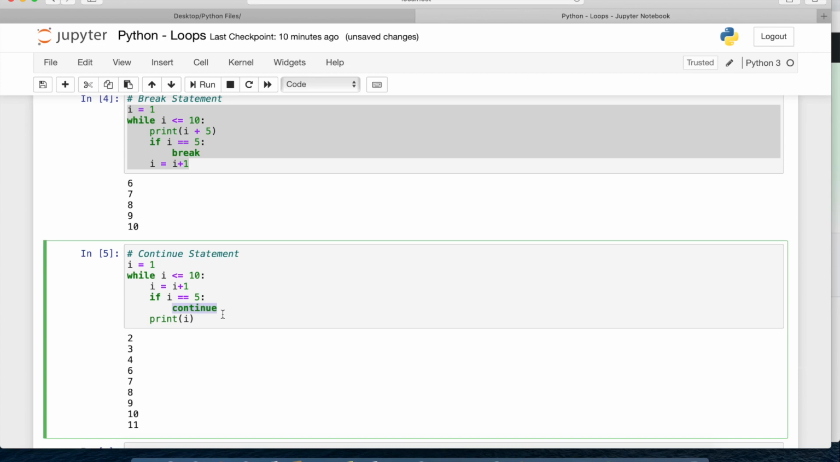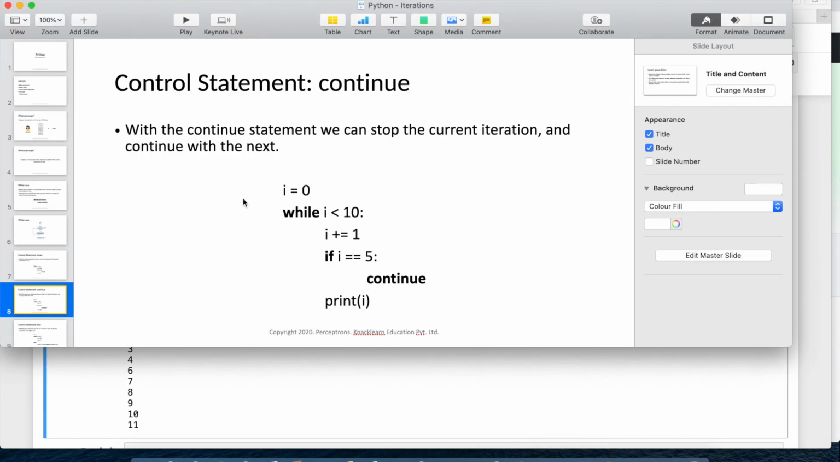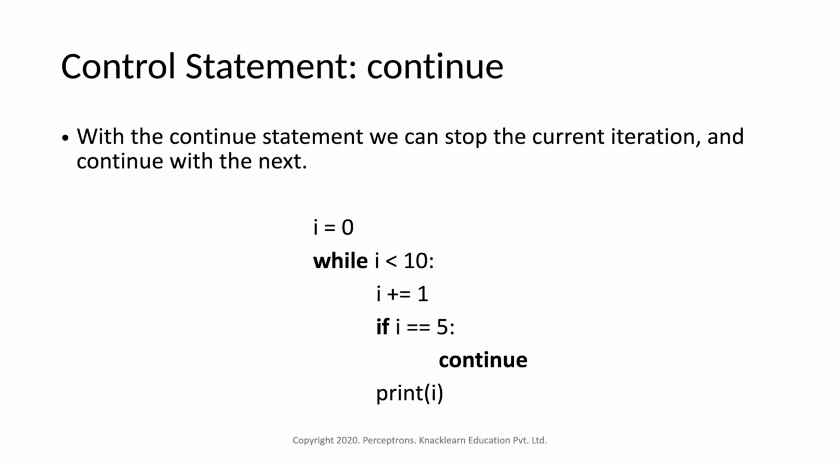So this is your continue. Now here, with the continue statement, we can stop the current iteration and continue with the rest. Suppose you want to stop at a certain position, like at I equals 5, then you can use continue so that it will skip that particular iteration and move to the while loop again. So this is your continue statement.